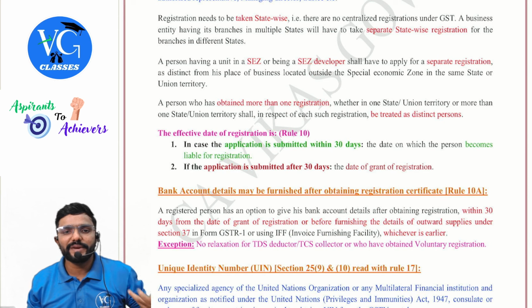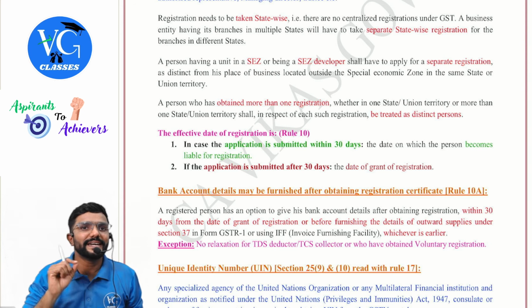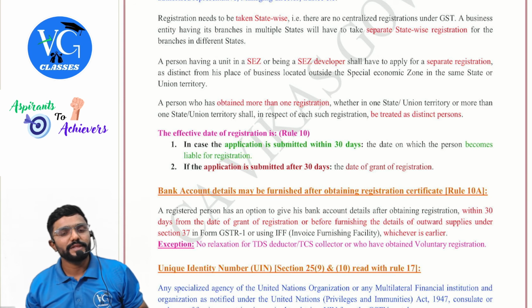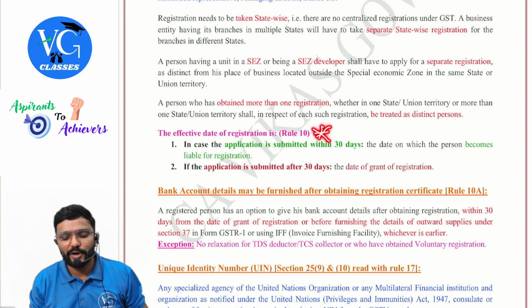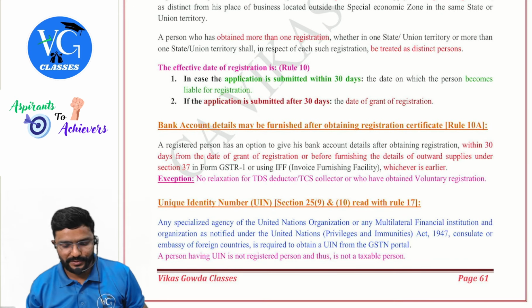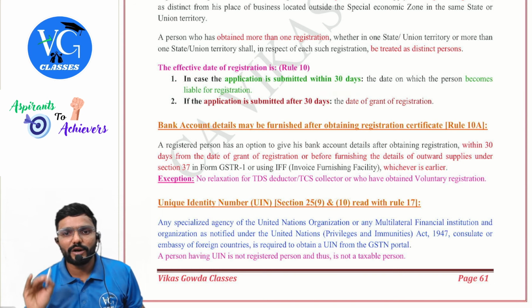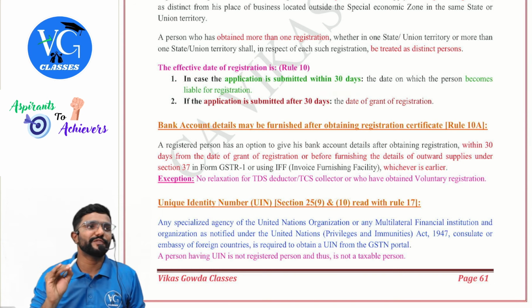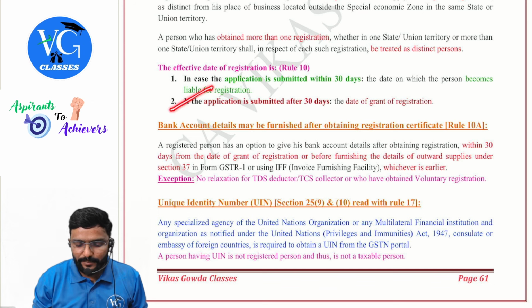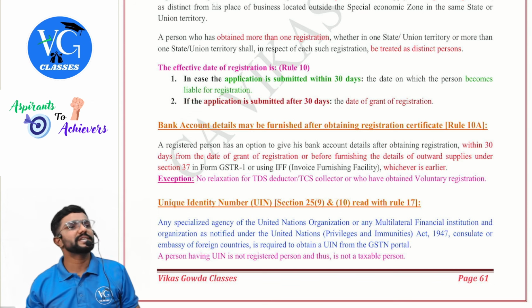A person who has obtained more than one registration, whether in one state or union territory, or more than one state or union territory, shall, in respect of each such registration, be treated as a distinct person. Now, what is the effective date of registration? Important. The effective date of registration depends on when you applied for registration. If the application is submitted within 30 days, it is the date on which the person becomes liable for registration. If the application is submitted after 30 days, then it is the date on which the registration is granted.